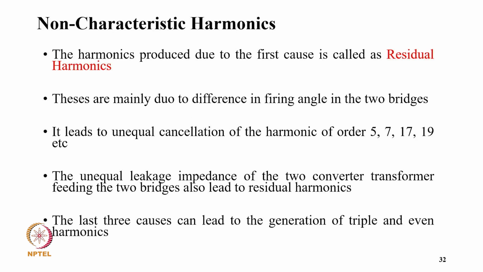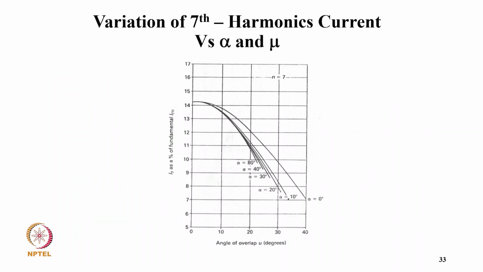Now, harmonics produced due to the first cause are called residual harmonics, and these are mainly due to the difference in firing angle of the two bridges, which leads to unequal cancellation of harmonic orders such as fifth, 7th, 17, 19, etc. And the unequal leakage impedance of the two converter transformers feeding the two bridges also leads to residual harmonics. And the last three causes lead to the generation of triplen and even harmonics.